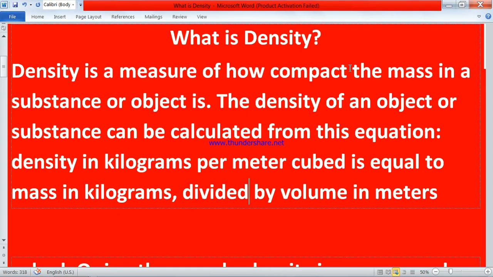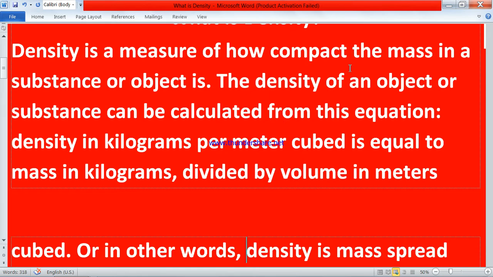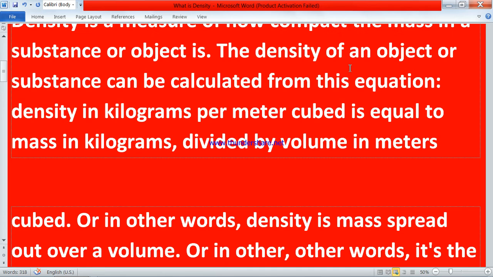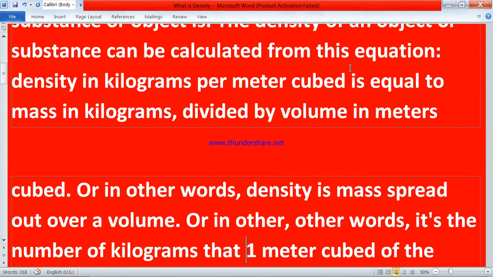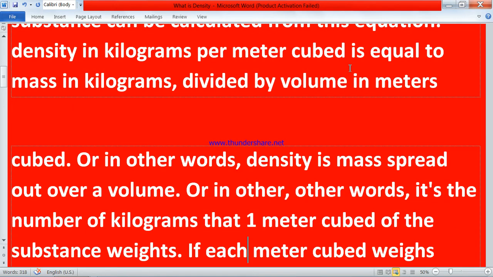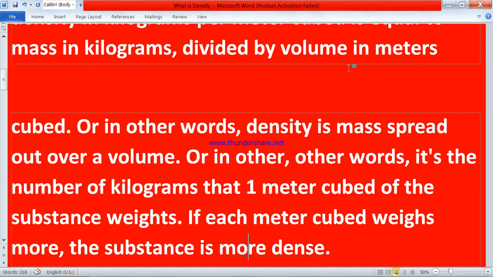Density in kilograms per meter cubed is equal to mass in kilograms divided by volume in meters cubed. Or in other words, density is the mass spread out over a volume. Or in other words, it is the number of kilograms that 1 meter cubed of a substance weighs.